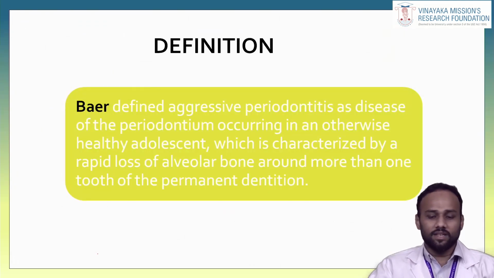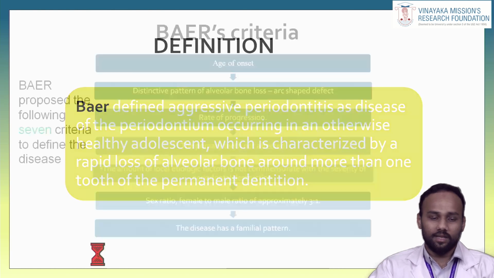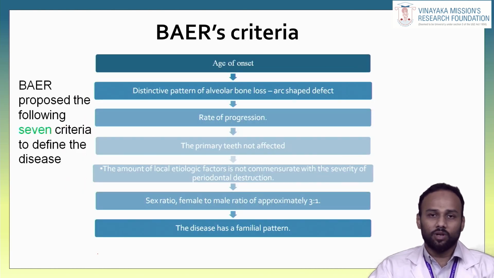Aggressive periodontitis is defined by Baer as a disease of the periodontium occurring in an otherwise healthy adolescent, characterized by rapid loss of alveolar bone around more than one tooth of the permanent dentition. We can add that the amount of local deposit does not commensurate with the amount of destruction. In this definition itself, we can see how aggressive periodontitis occurs. This definition was given by Baer, and Baer has given 7 criteria to define the disease.